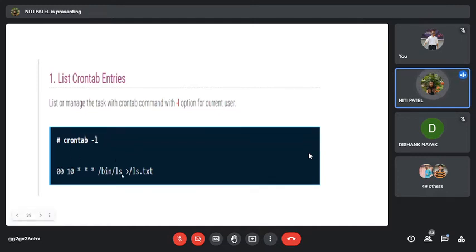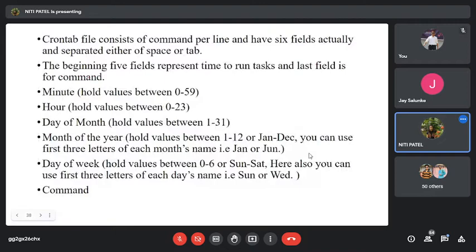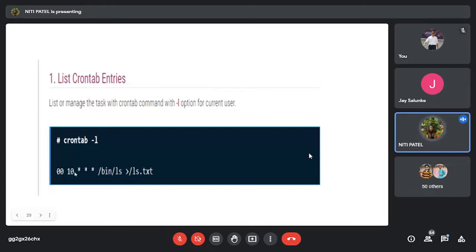So the output I get over here is 6 fields, 1, 2, 3, 4, 5, and this is the command, 6. Okay, which is the first field used for? First is minute, second is hour, then day of the month, month of the year, and day of the week. So this is the timing, and what it has listed is that all the listings are there in which file? In the file ls.txt. But these are with respect to the current user.